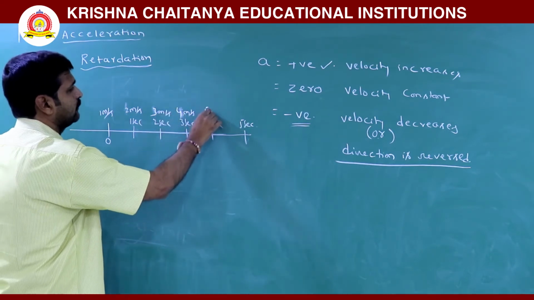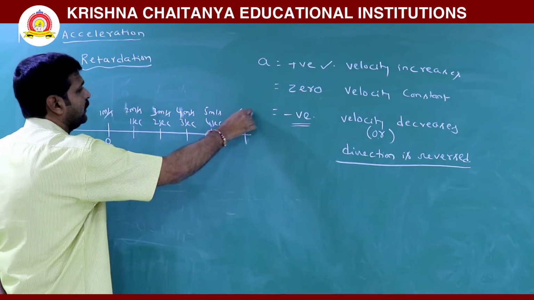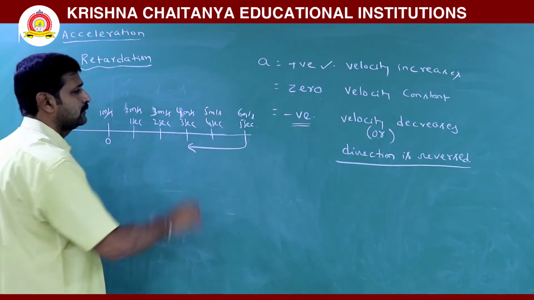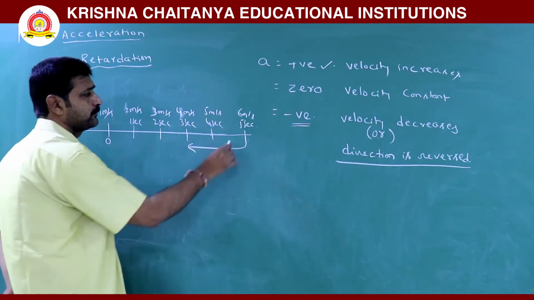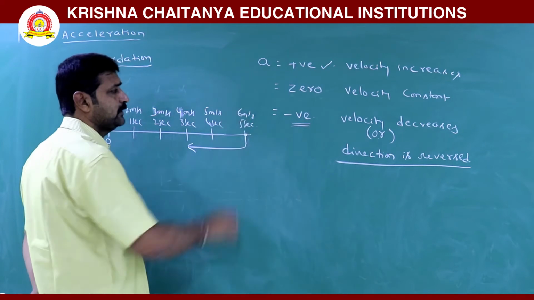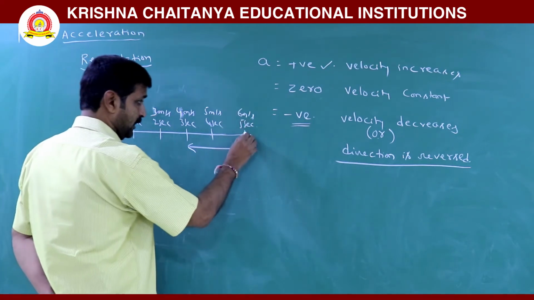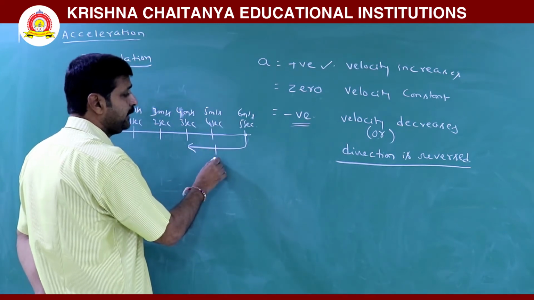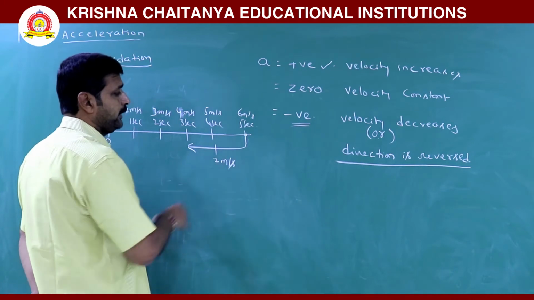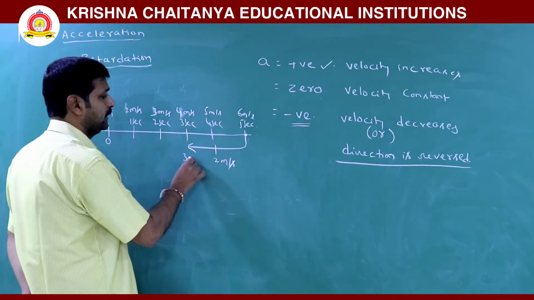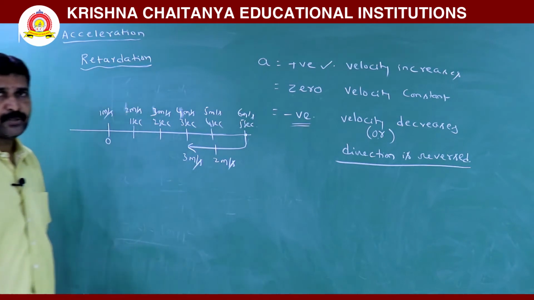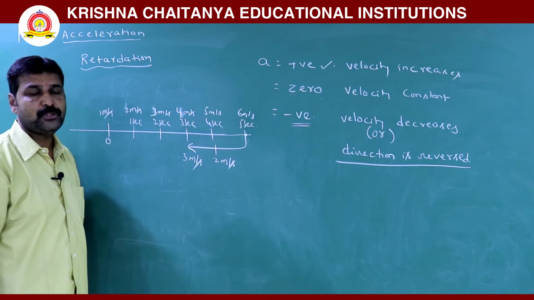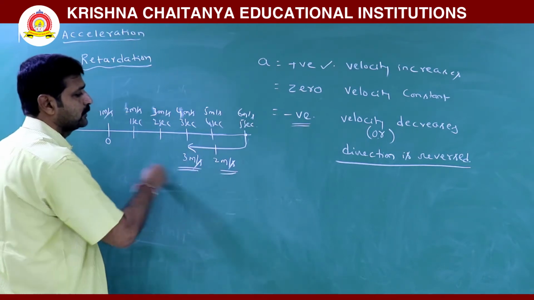Now the body takes a U-turn. Here it is having 6 meters per second and stopped, and again comes back. Here it reaches a speed of 2 meters per second. Here it is 3 meters per second. Now since the direction is reversed, these are negative values.